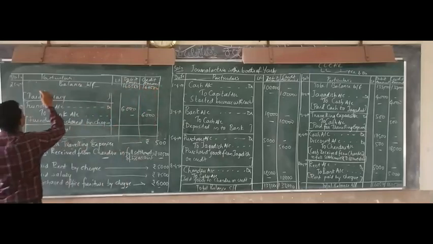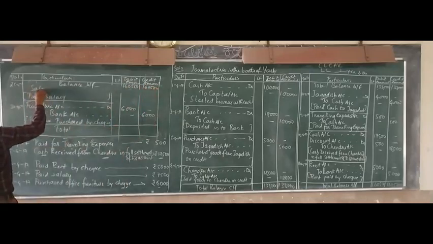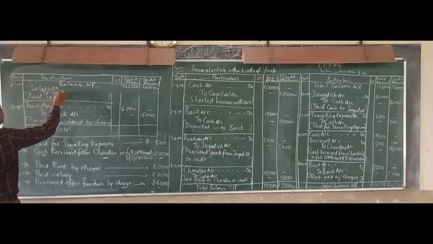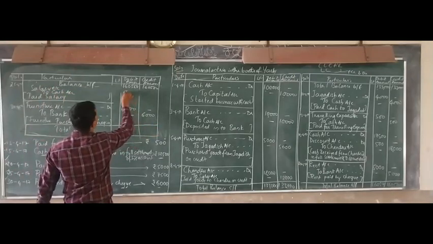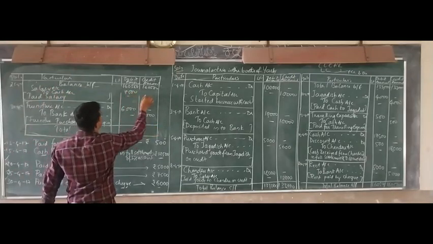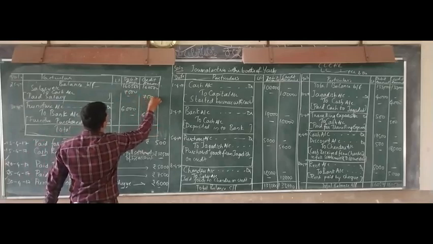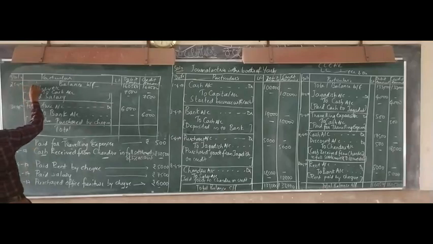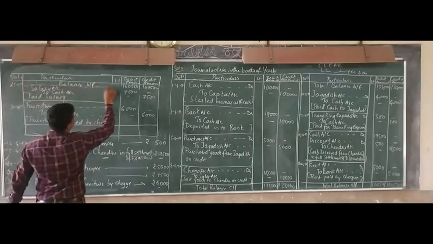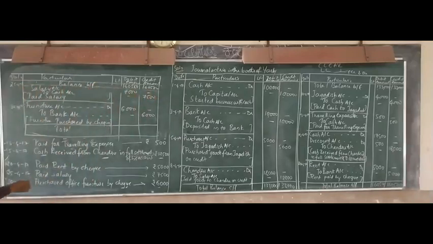Okay, so this entry, salary account debited to cash account. Just write that particular amount, 7,500. I've written here, with just a little change. Just make a total of this.